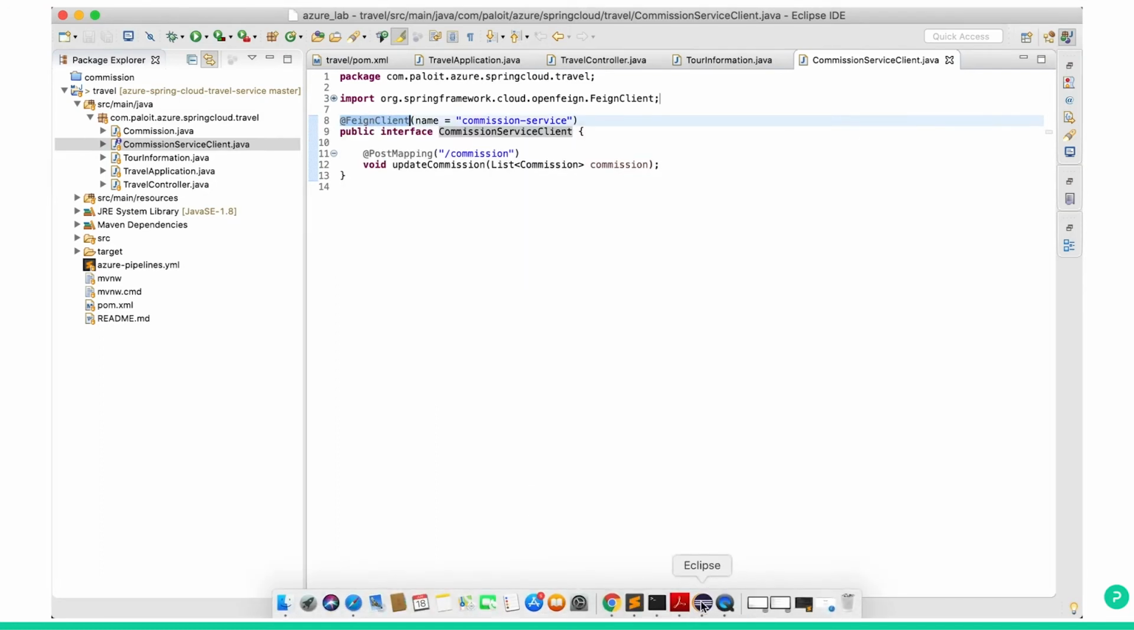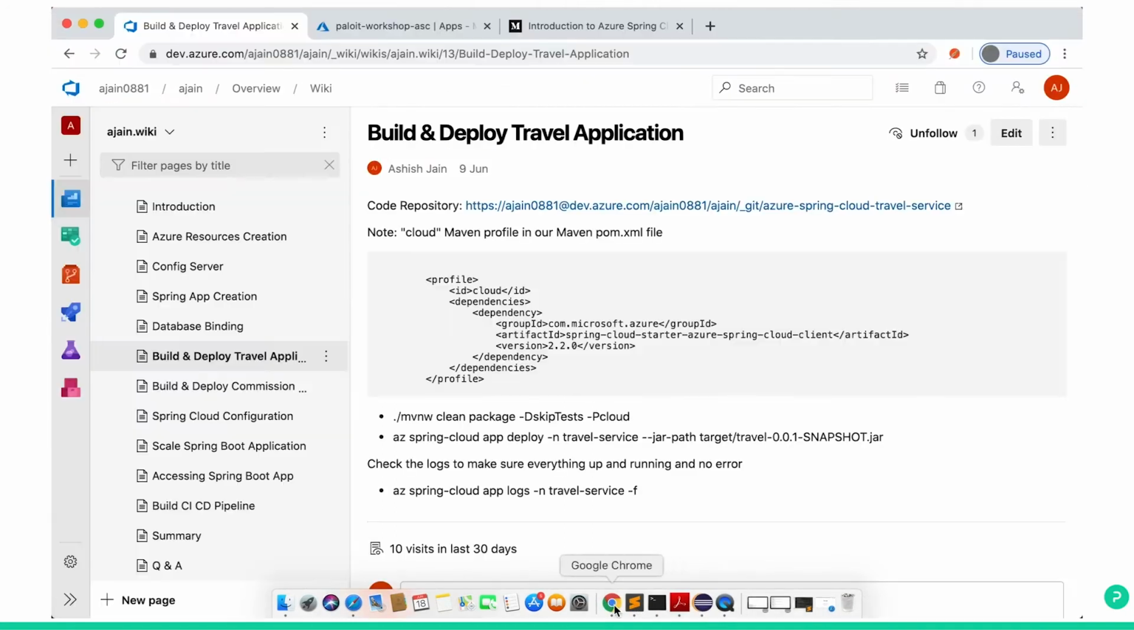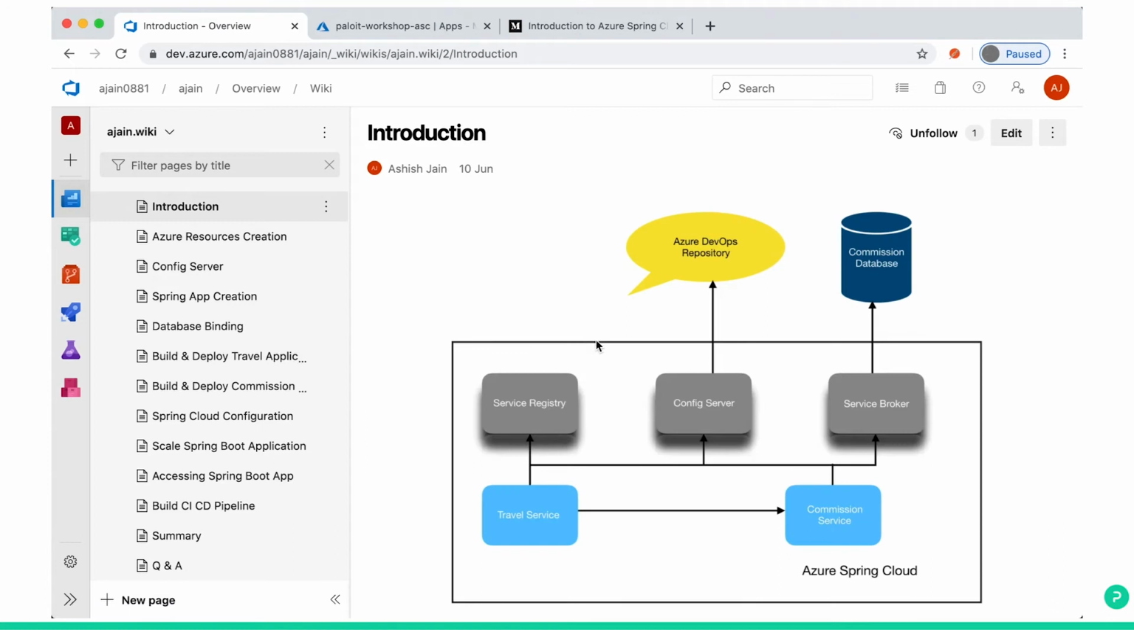Let's see the diagram here again. So it looks like commission service, database, and the travel application. The travel application is calling the commission service. We are using Feign client, that is by service registry. Automatically it's happening inside the Azure Spring Cloud. Service binding is nothing but the binding of commission service to commission database and config server.